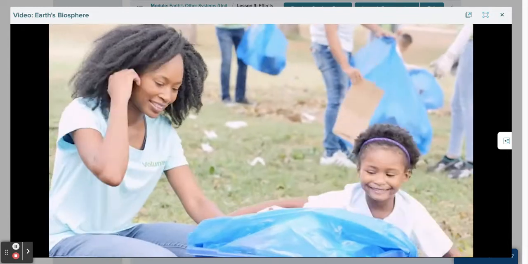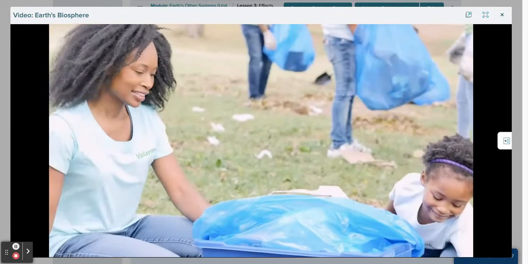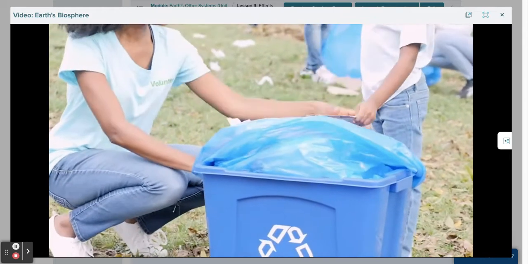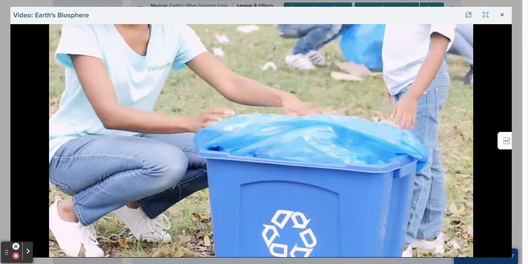Think about your interactions with the geosphere, hydrosphere, atmosphere, and other parts of the biosphere. How do you and the other systems affect each other?